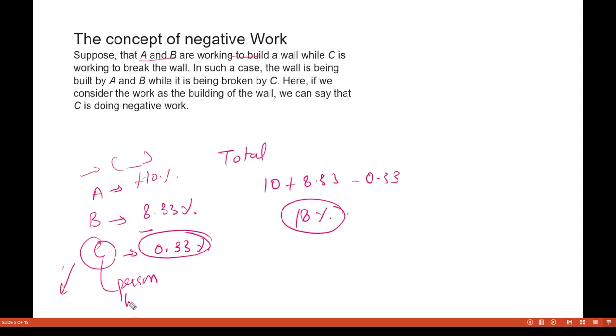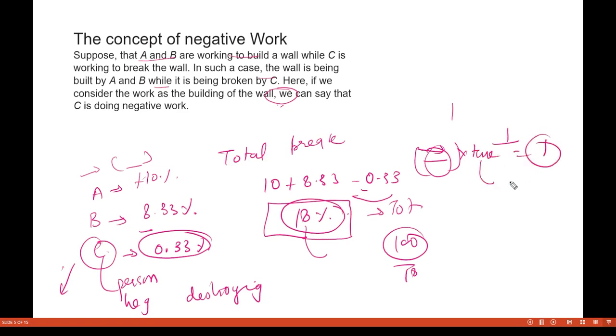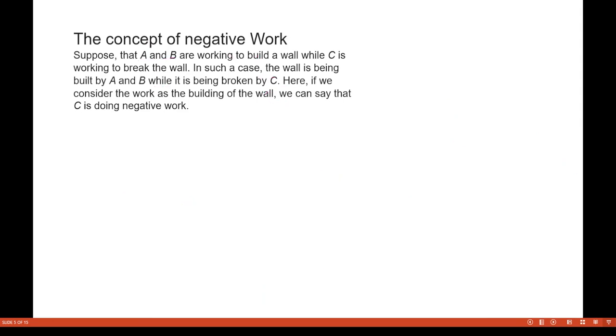So whoever is doing negative work or destroying, like in this case, if we are trying to build a wall, then this person C is trying to break the wall. So his work will add as negative work, and then we'll have this total amount of work done in day one. If this is a percentage, then divide 100 by this. And if it is in the day concept, then you can calculate it, multiply by time and equate it to 1, you will get your answer. So this is so simple.